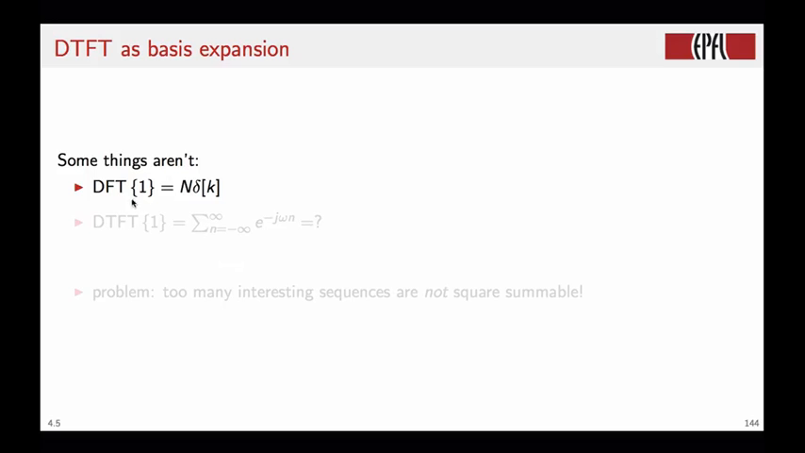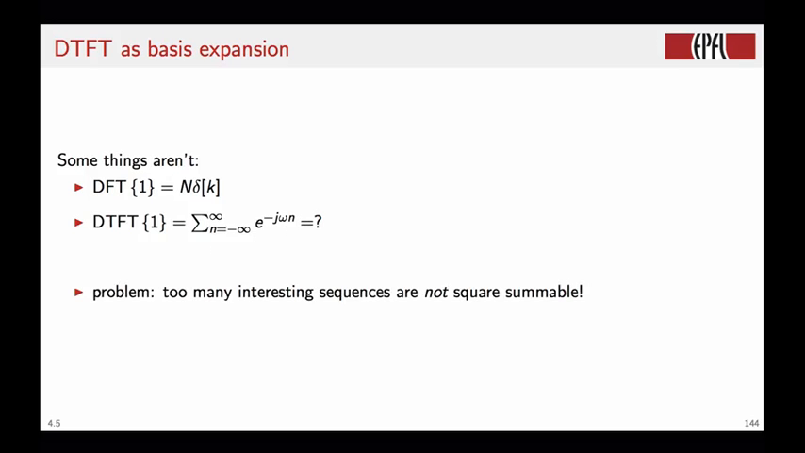The DFT of the constant 1 is very well defined, and it's equal to n times the delta function in frequency. But the DTFT of 1 is, by definition, the sum from n that goes from minus infinity to plus infinity of e to the minus j omega n. Now, to see that there is a problem with the sum, just put omega equal to 0, and you see that the sum diverges. The problem is that there are too many interesting sequences that are not square summable, and of course the constant 1 is one of them.